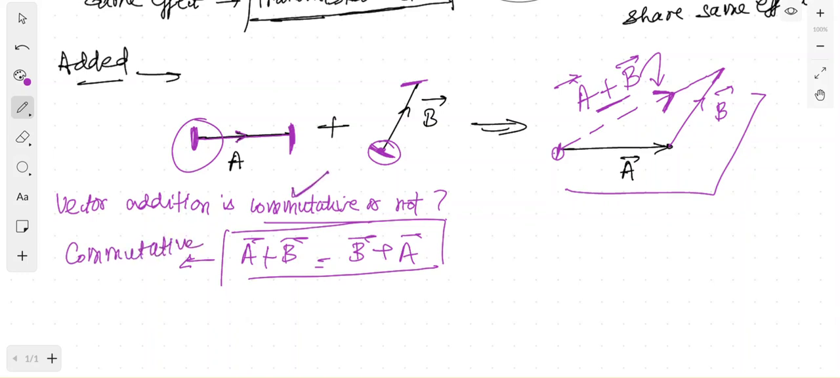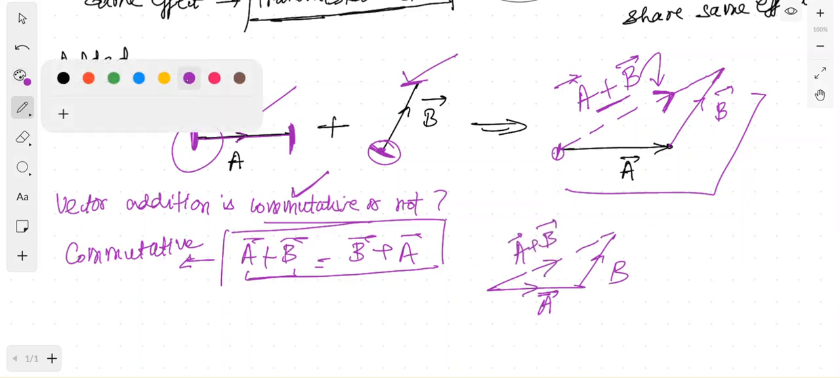Why is it true? Let us check graphically only. When we are drawing a plus b, suppose let us take the same vectors. This is a, this is b. So what do we get for a plus b? This is a. This is b. And this is a plus b. Right? Now to be commutative, what condition needs to be satisfied?